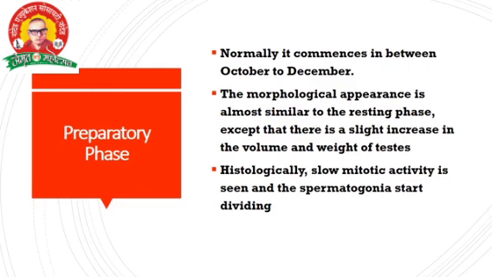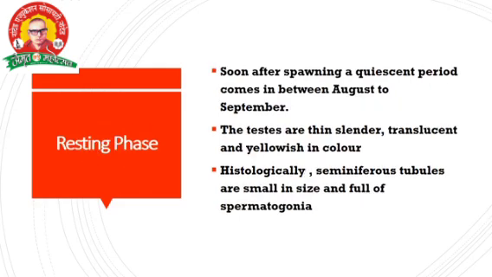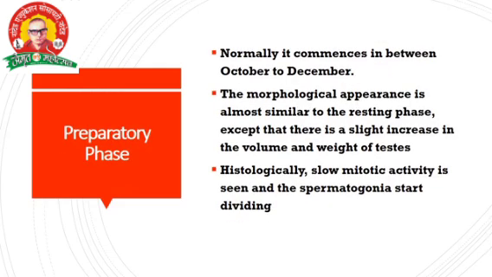The morphological appearance is almost similar to the resting phase, the same except for a slight increase in the volume and weight of the testes. This is the important point in this phase.